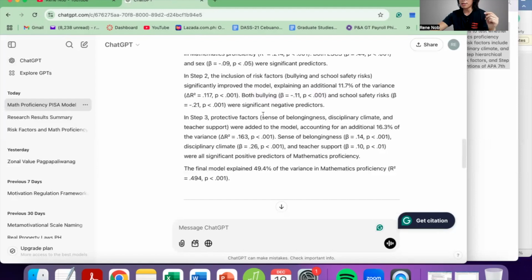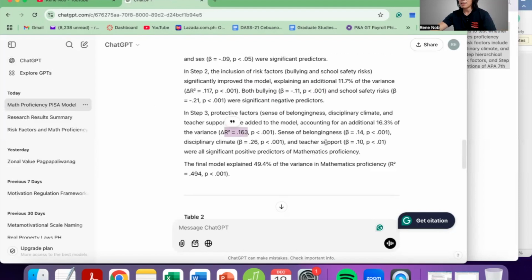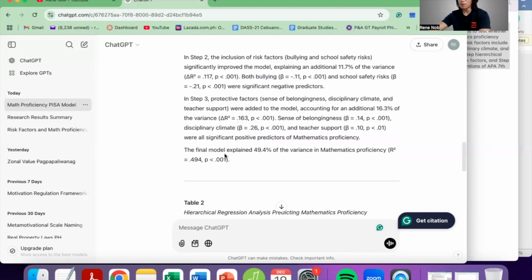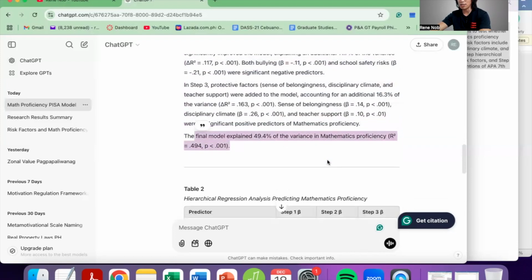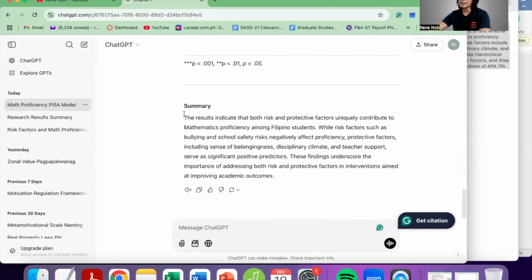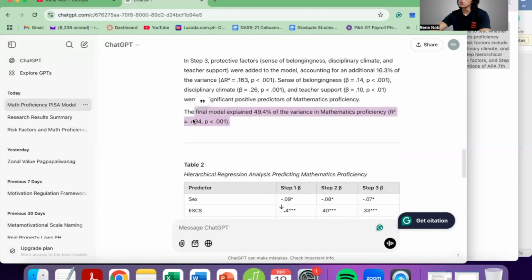In step 3, protective factors added to the model accounting for an additional 16.3% of the variance. Again, it's reporting the change in R instead of the F ratio. Sense of belongingness, disciplinary climate, and teacher support were all significant predictors. The final model explained 49.4% of the variance in mathematics proficiency. So this one, I didn't have this information in the report. And then, so this is what I was saying a while ago.